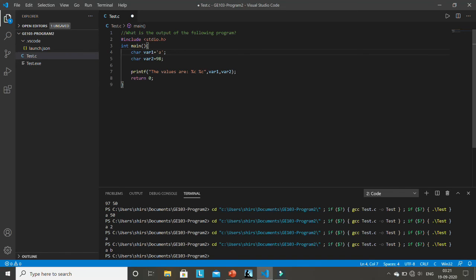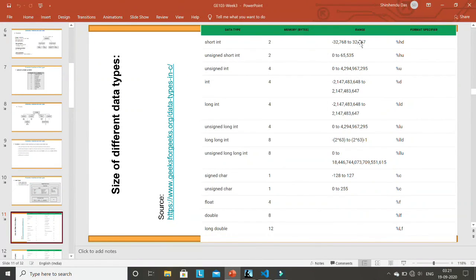What about short? What about long? These format specifiers you have to remember to write code. This is very important. A short integer normally takes 2 bytes, and the format specifier is %hd. Then unsigned short integer, %hu. What is the difference between short and unsigned short? Here 2 bytes are reserved, but the most significant bit in a short integer is reserved for minus or plus. In an unsigned short, this most significant bit is not reserved because the number is unsigned, which means it is always a positive integer.